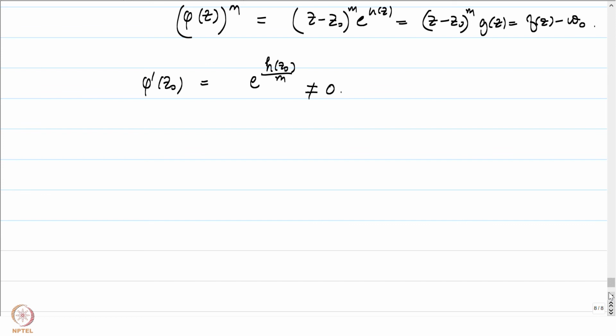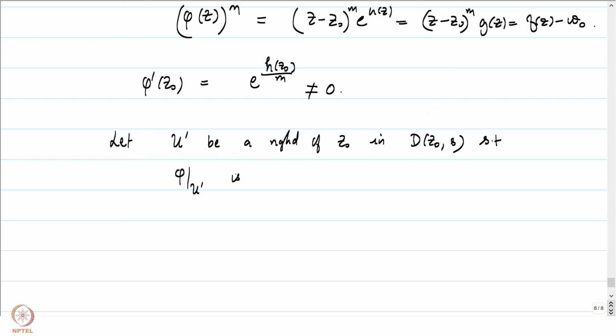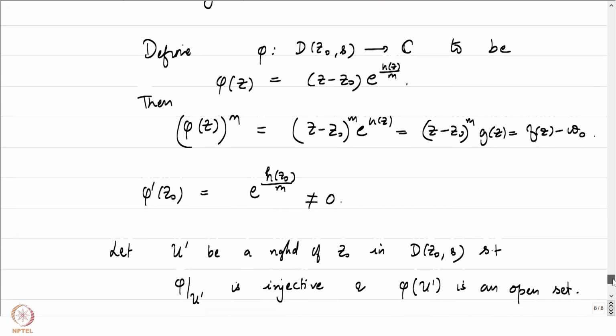We will now prove that going down to a further neighborhood, let U prime, it's still not the U we want, let U prime be a neighborhood of z0 in D(z0, s) such that phi restricted to U prime is injective and phi of U prime is an open set. By our inverse function theorem, we have this. We should also note that z0 is, where is z0 getting mapped?